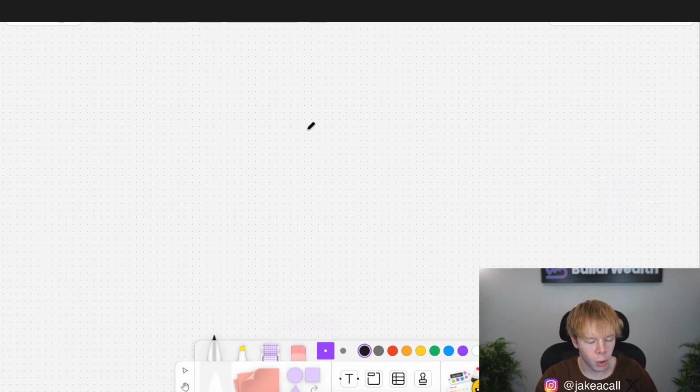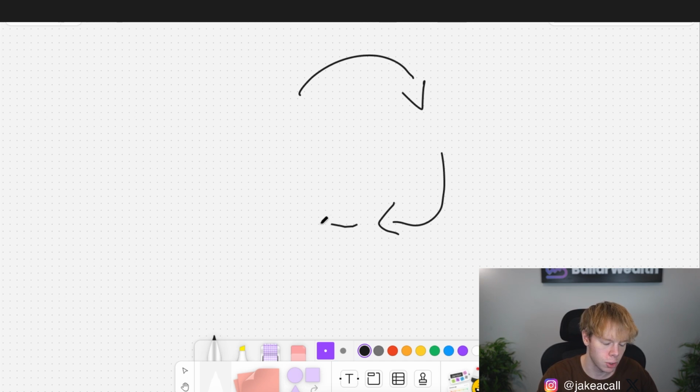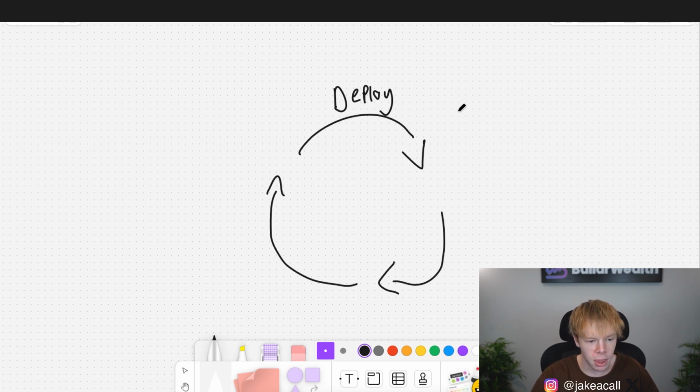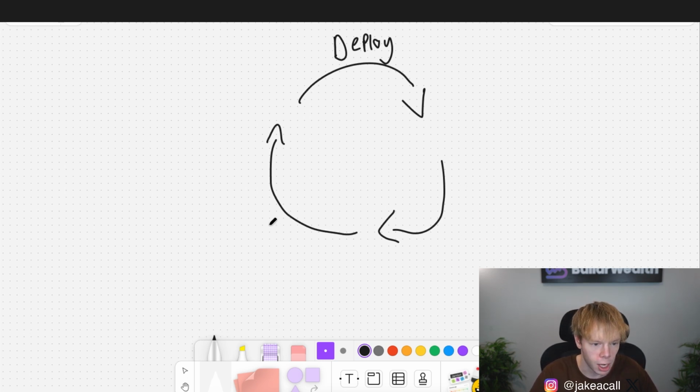Now, I want to quickly talk about what a flywheel actually is. It's basically something that just keeps on repeating itself because one action leads to another action, which leads to another action, and however many other actions you want to have in here. Ultimately, you start somewhere, and by completing those other actions, you end up right back where you started. In the instance of DeFi, we're using deploy as our first action, or deploy capital, where we inject capital into a portfolio, and then potentially we earn income, and then we compound that income, and that allows us to deploy more capital, to the point where we'll earn more income.